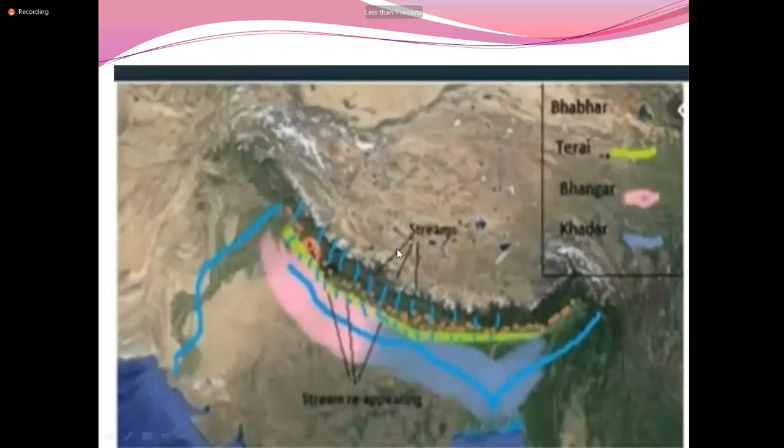See here you can see where the Bhabar is. Here it is the Bhabar, and this yellowish part is called the Terai. In between this, you can see the disintegration or the discontinuation of the river because of